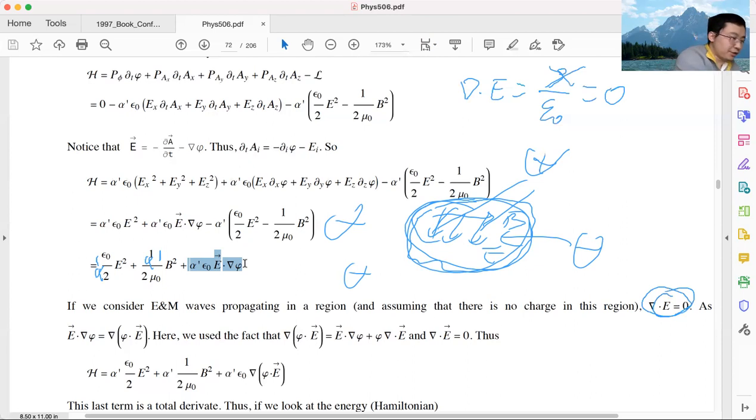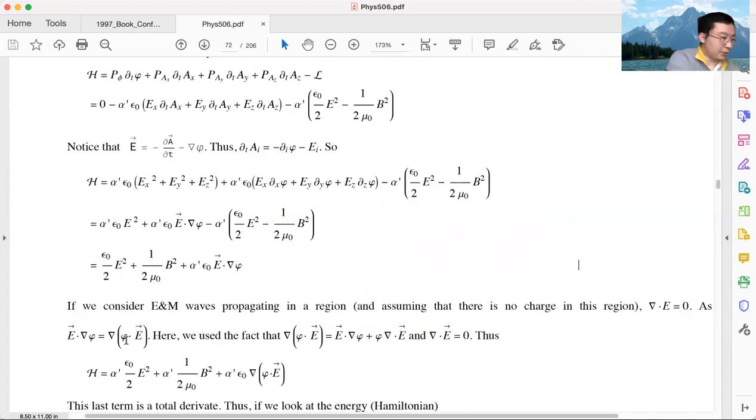If the divergence of E is 0, we can immediately write down this relation. E dot the gradient of phi is actually the divergence of phi times E. Sorry, the dot product should be in front of the phi. Sorry for the typo. Actually, let me erase everything.